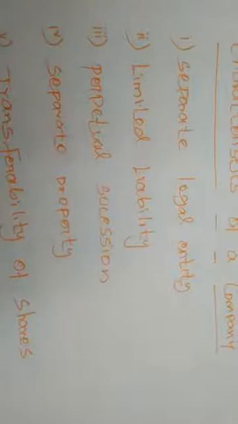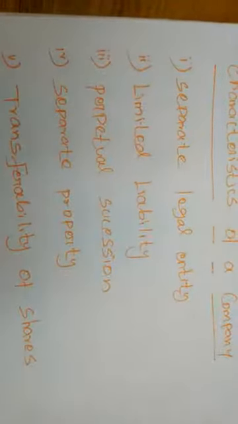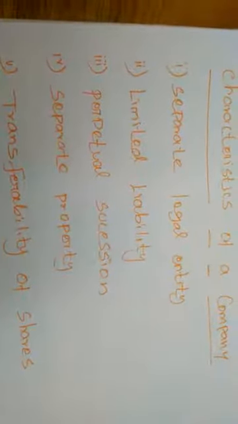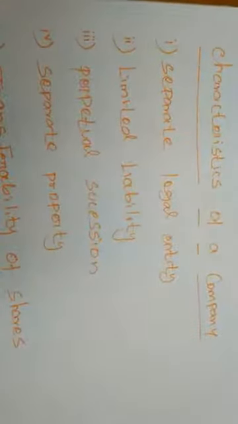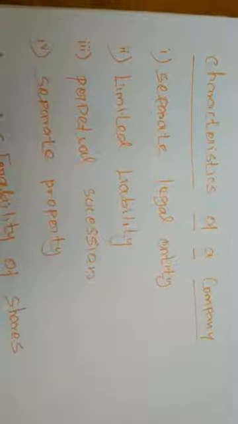First one is separate legal entity. Under incorporation, a company becomes a separate legal entity as compared to its members. Okay, so when we compare it to its members, the company alone has the separate entity. In a separate entity, no person can claim ownership.